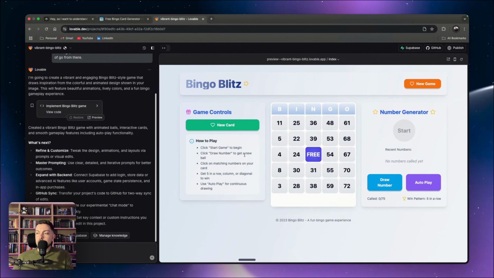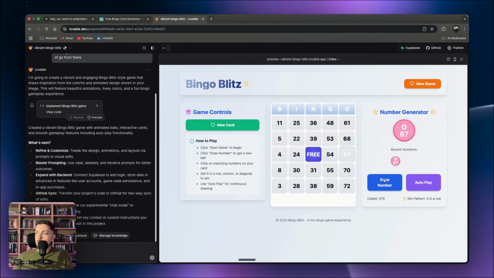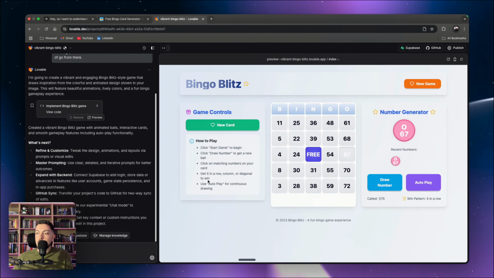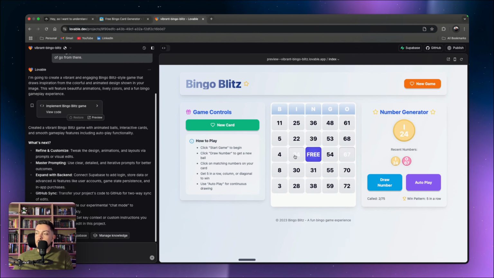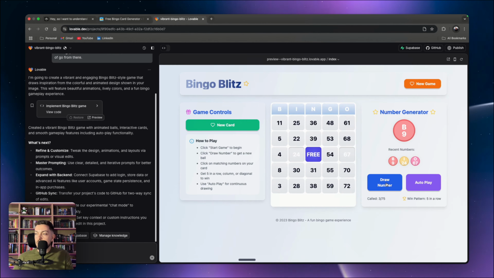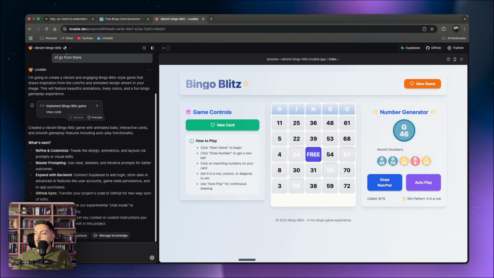Click draw number to get a new ball. So draw number. Okay, so O67. Click on the matching number on your card. Okay, like that. And then it says get 5 in a row, column or diagonal to win. Use autoplay for continuous drawing. So we draw another number. That's I-24, and it actually did for us. And then O67, we don't have that. Then I-28, G55, G46,